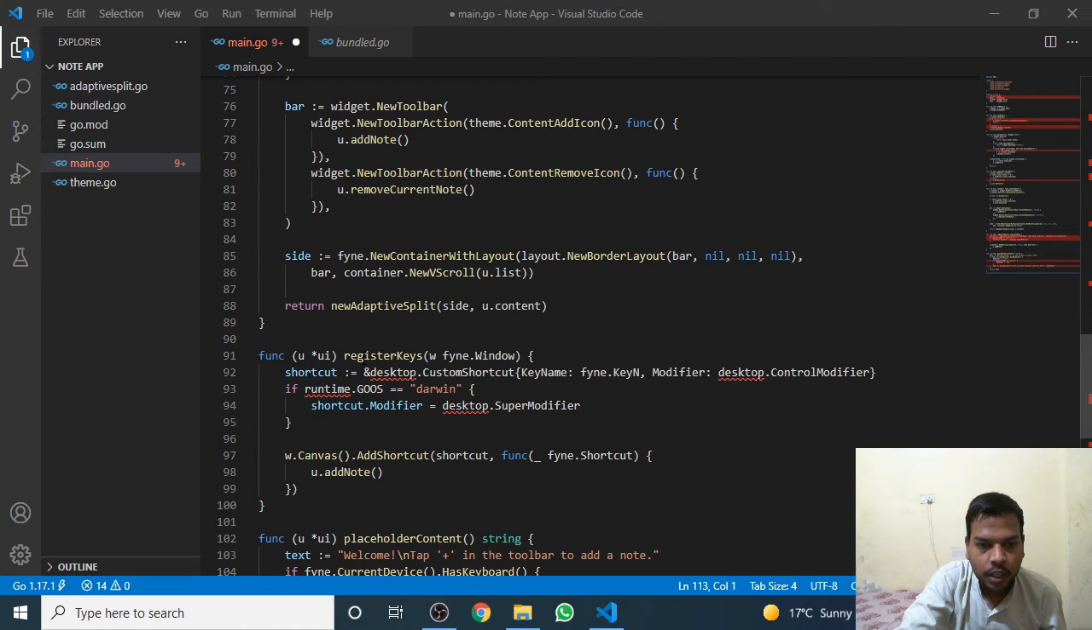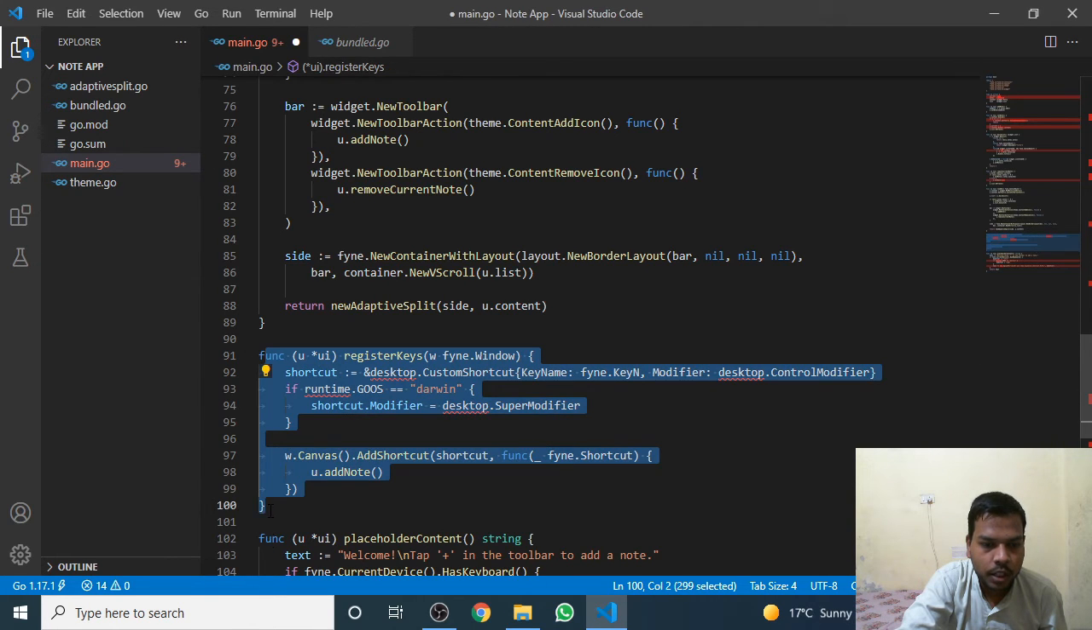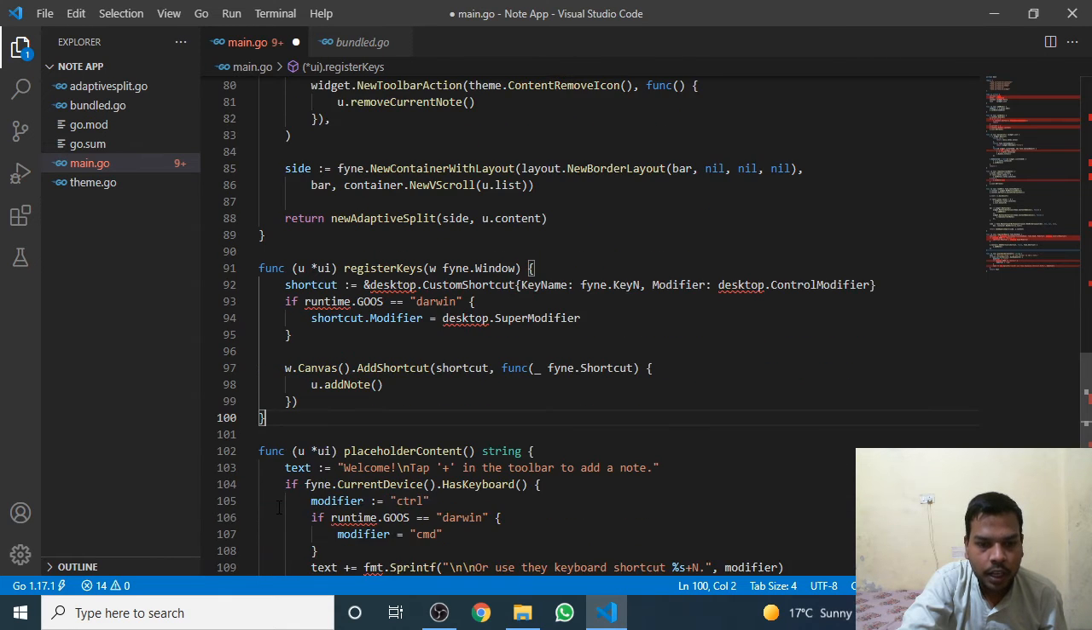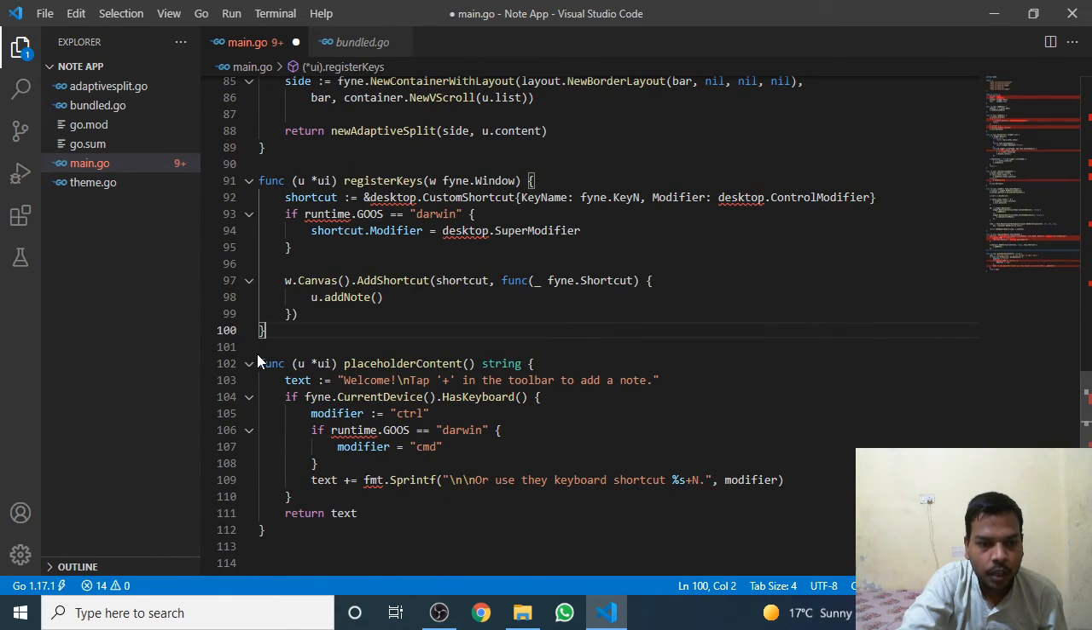We copied a function named register keys from the net that should take the shortcut keys, or take the inputs from the desktop and create the nodes accordingly. I told you earlier that if no nodes are created, there is a placeholder which will pop out the welcome message. So this is our welcome message: welcome, then tap plus in the toolbar to add node. This is just showing how to use the app.